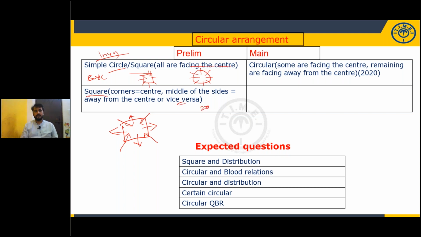in the year 2020. But they gave it easy. It is not a higher level of difficulty. It is a very easy level of difficulty they gave.